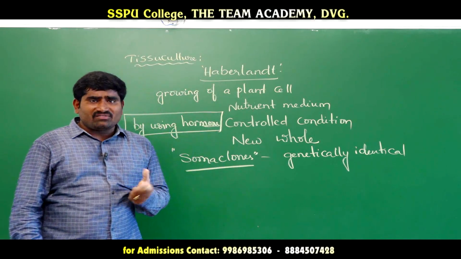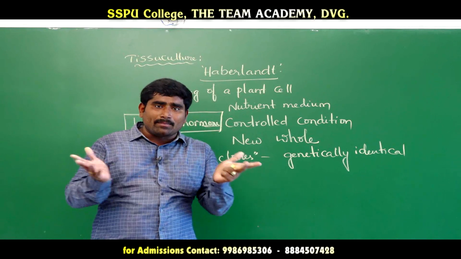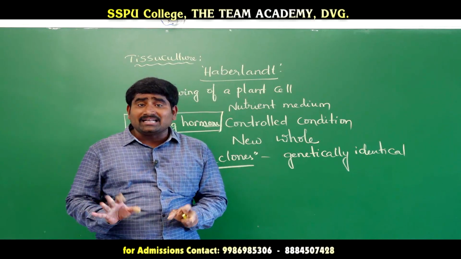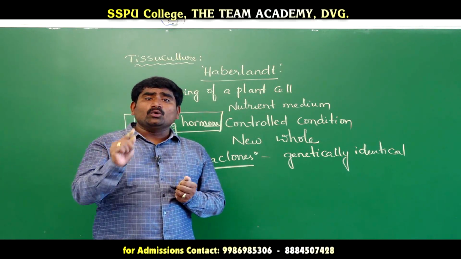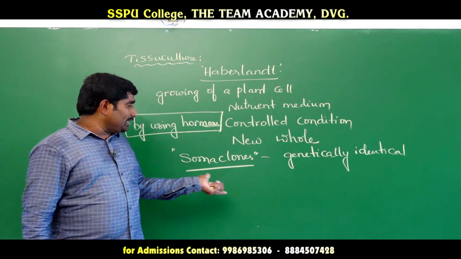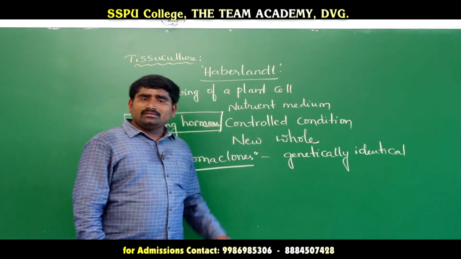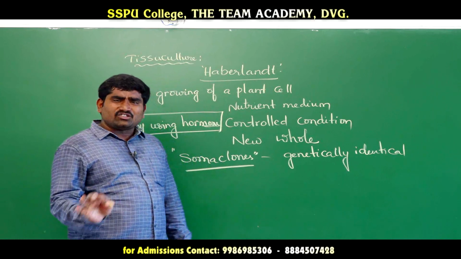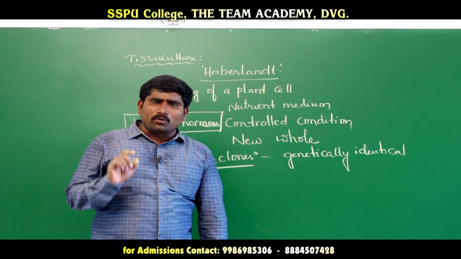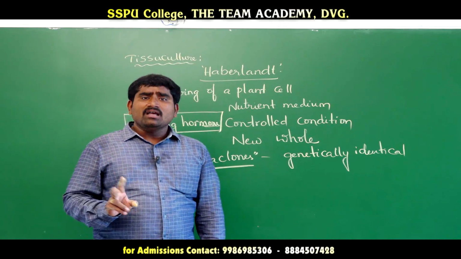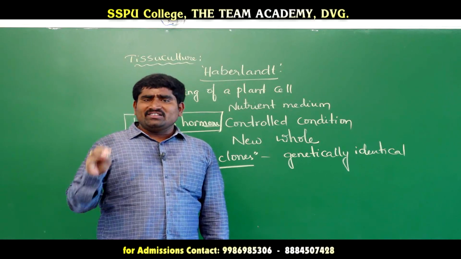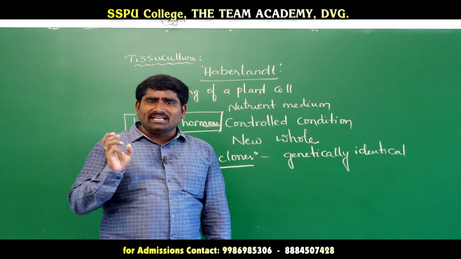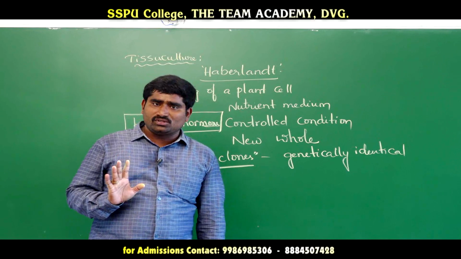In tissue culture, from a single cell, we can produce a large number of plants. All these plants are genetically similar to the parental plant, so these plants are called soma clones. What are soma clones? The plants which are produced in tissue culture experiments, which are identical to their parental plants.